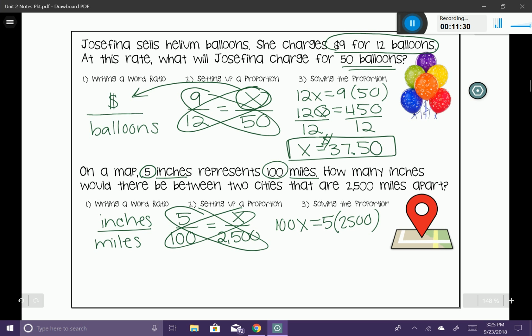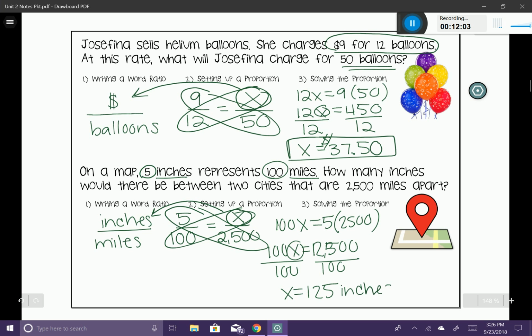Okay, now let's go ahead and simplify it. 100x is equal to 12,500. I'm going to go ahead and solve for my variable by dividing both sides by 100. And if I do that, it's going to simply give me x is equal to 125. Now, 125 what? If we look at where the x is located, you can see that it's standing across from the inches, which is going to be 125 inches as my answer.